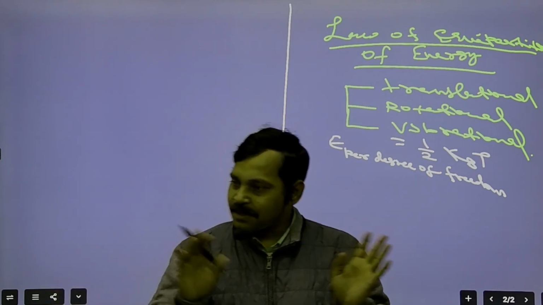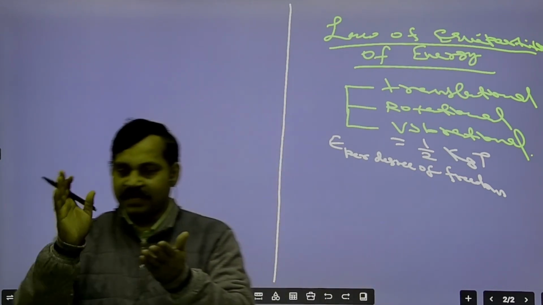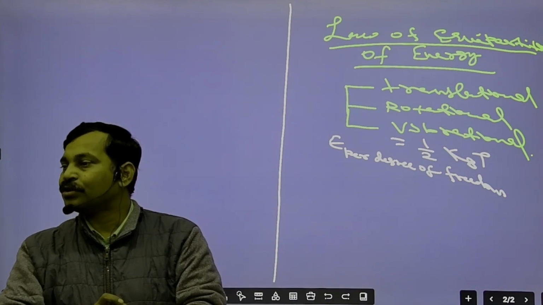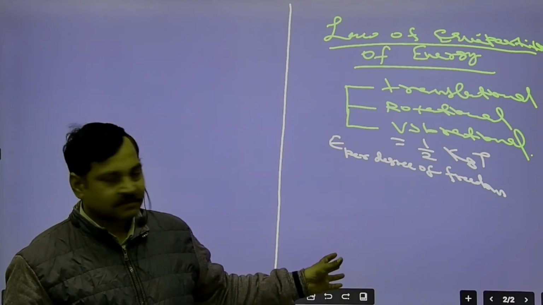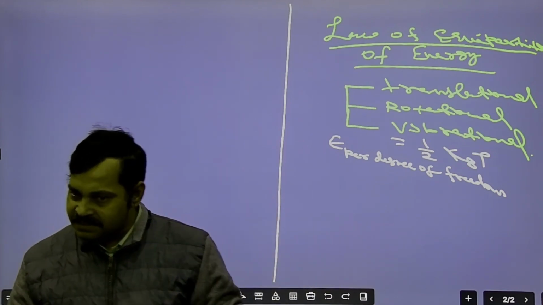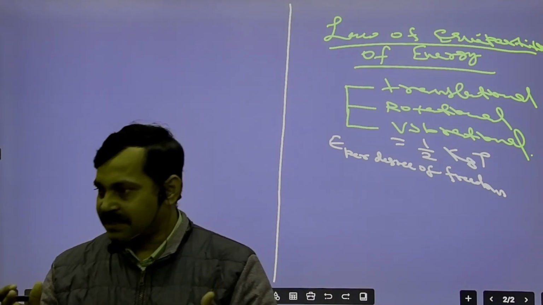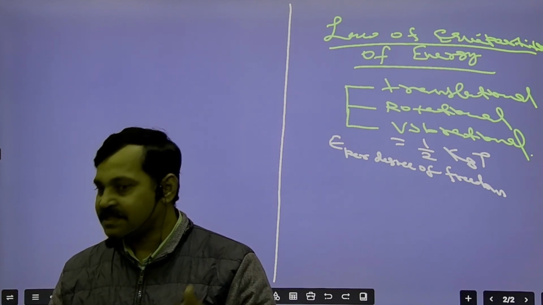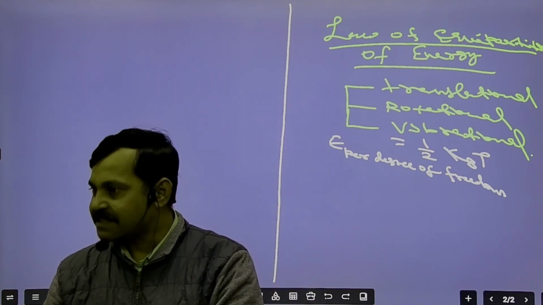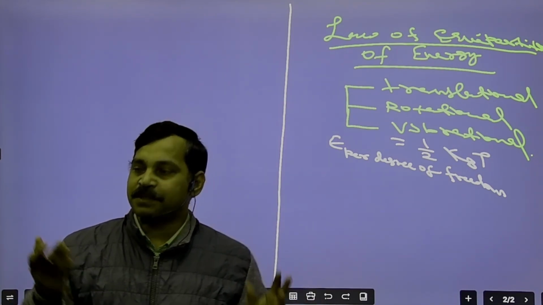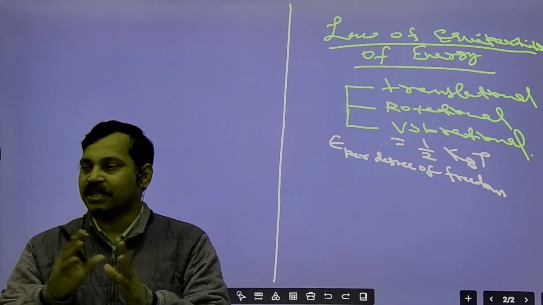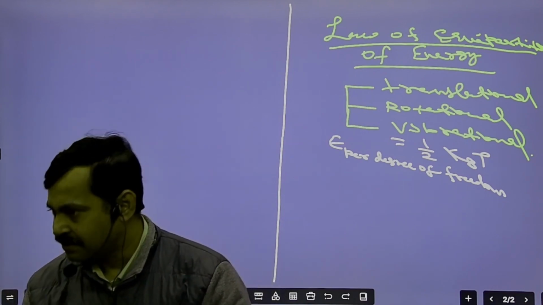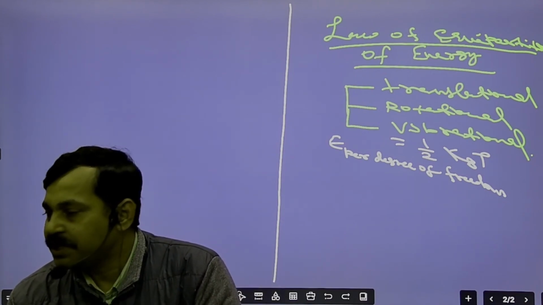Otherwise, it will have translational or rotational, right? So we will discuss one by one. Then what will be the total energy, and in that we have to find Cp, the specific heat capacity of a gas at constant pressure, then the specific heat capacity at constant volume, then we can find the ratio Cp upon Cv.